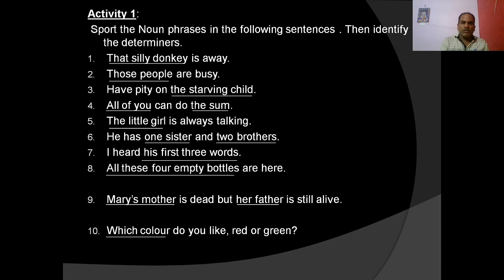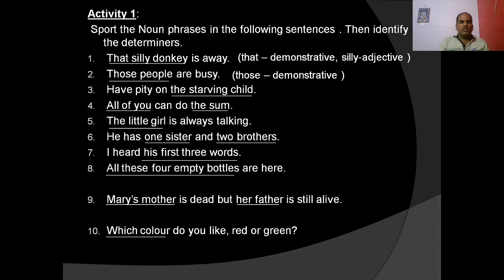Okay, so let us discuss, then identify the determiners. In the past sentence, that silly donkey is away, we have discussed that silly donkey is the noun phrase, donkey is the noun or head noun, and that is the demonstrative, and silly is the adjective. The second sentence, those people are busy, those people is the noun phrase, people is the head noun, and those is the demonstrative. The next sentence, have pity on the starving child.